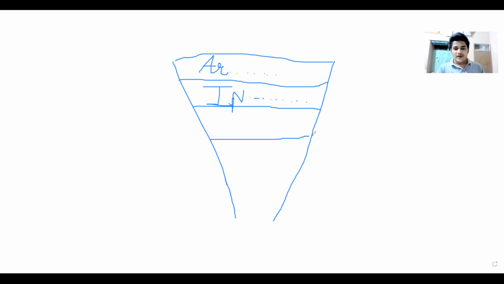The third part of the funnel is helping them to take a decision. Now you have created awareness in the market and built their interest. Now it's time to generate leads. You need to build decision.